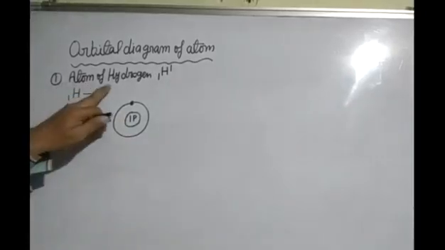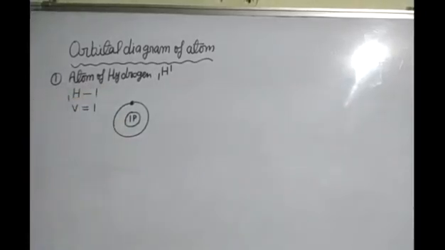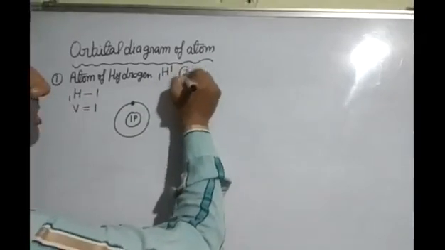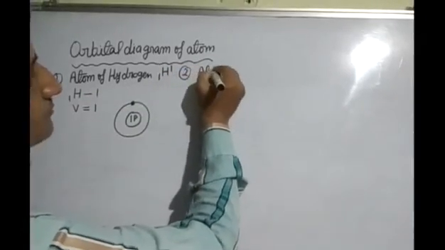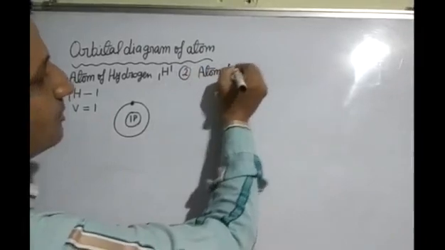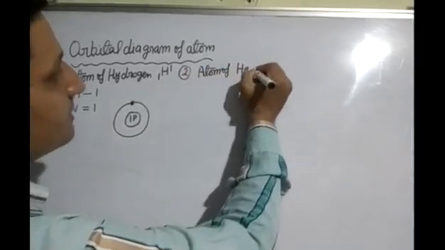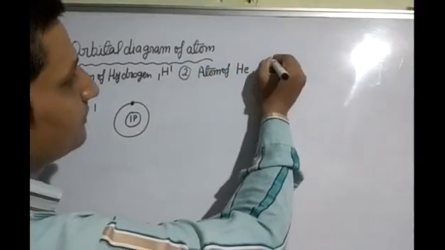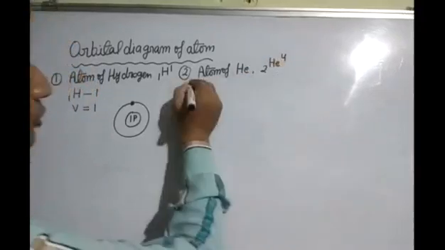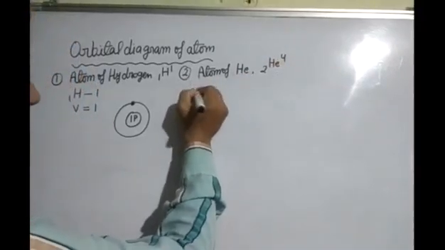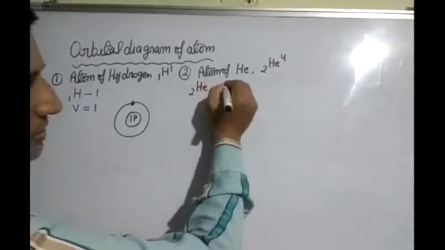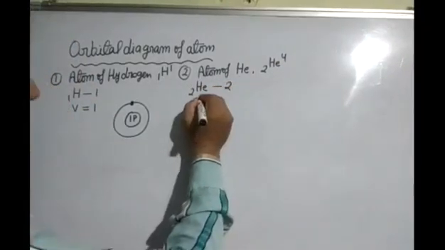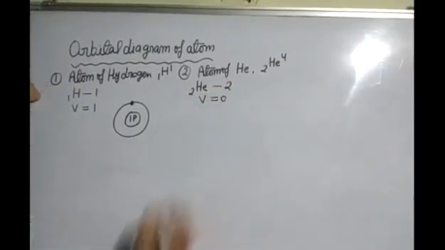After this, next is atom of helium. Its symbol we can write as 2He4. Atomic number of helium is 2. Its electronic configuration is 2. Now valency of helium is 0.